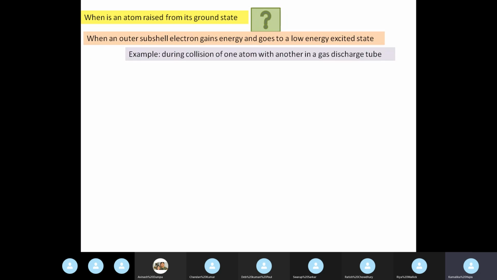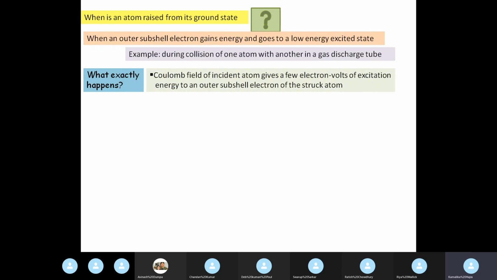For example, in a gas discharge tube, when one atom collides with another, some energy is transferred. So what exactly happens? The Coulomb field of the incident atom will give a few electron volts of excitation energy to an outer subshell electron of the struck atom.